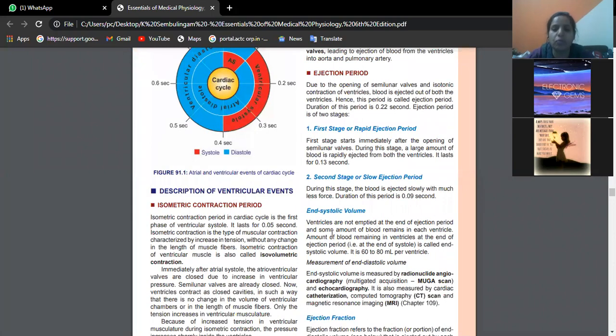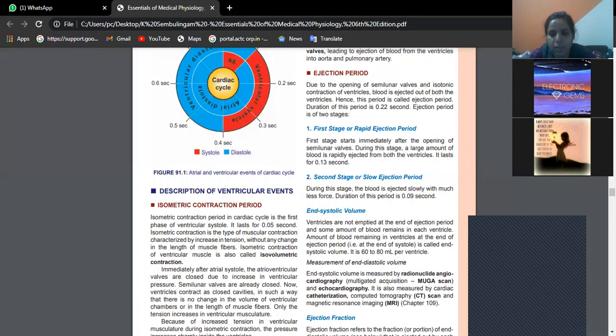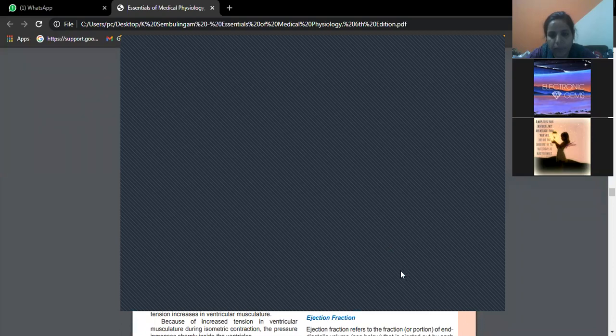End systolic volume. The ventricles are not emptied at the end of the ejection period, and some amount of blood remains in each ventricle. The amount of blood remaining in the ventricles at the end of the ejection period is called end systolic volume. The ventricles are not completely emptied, and some blood is still inside them. How much is that? 60 to 80 ml per ventricle.